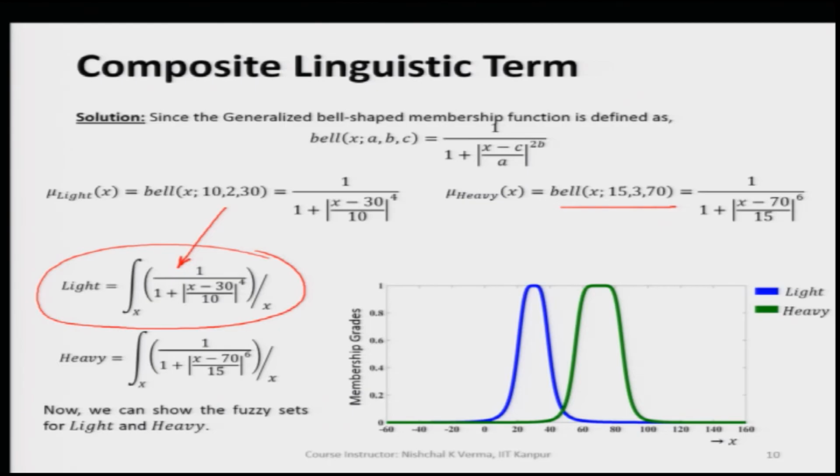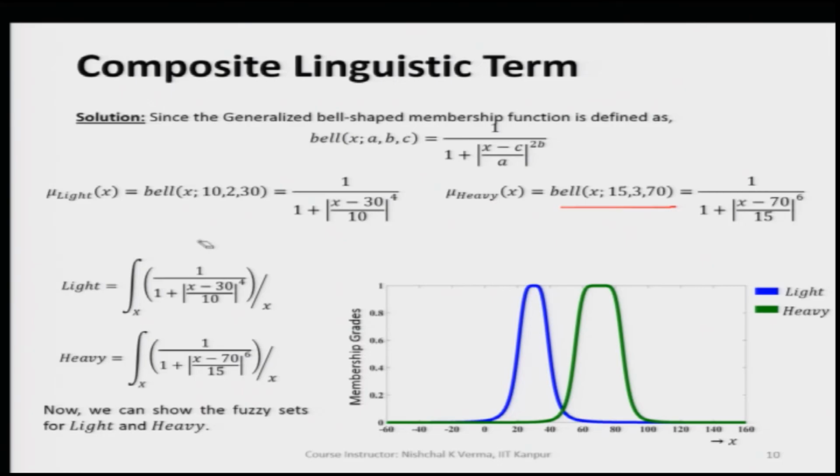And on the same lines we can have a fuzzy set representation for heavy. So, both the fuzzy sets light and heavy are different because of their membership functions. The nature of the membership function remains the same, both are bell shaped membership functions, but their parameters are different. And we can represent these fuzzy sets here.